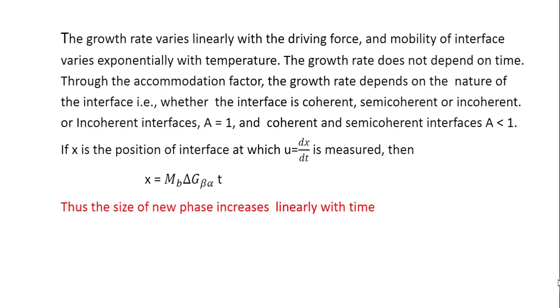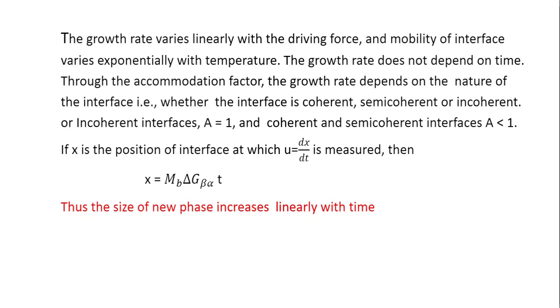The growth rate varies linearly with the driving force, and the mobility of the interface varies exponentially with the temperature. The growth rate does not depend on time. Through the accommodation factor, the growth rate depends on the nature of the interface, whether the interface is coherent, semi-coherent or incoherent. For incoherent interfaces, A is equal to 1, and for coherent and semi-coherent interfaces, A is less than 1.